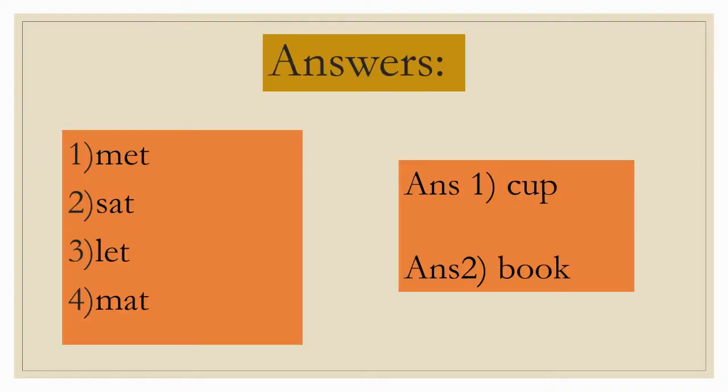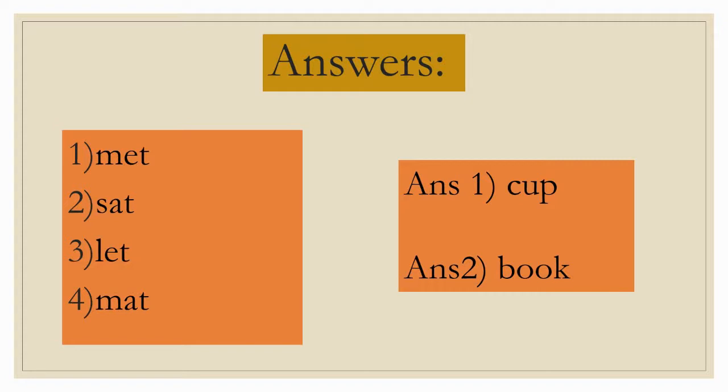Here are the answers of the first and the second activity which we saw now. So, the words which we made by choosing the letters are: first is met, then sat, then let, and the fourth word is mat. And the answer of our second activity, which was look at the pictures and fill the blanks by writing the name of the objects, are: answer 1 is cup and answer 2 is book.